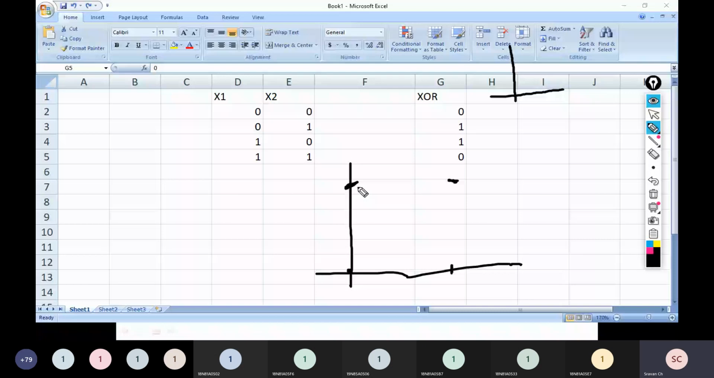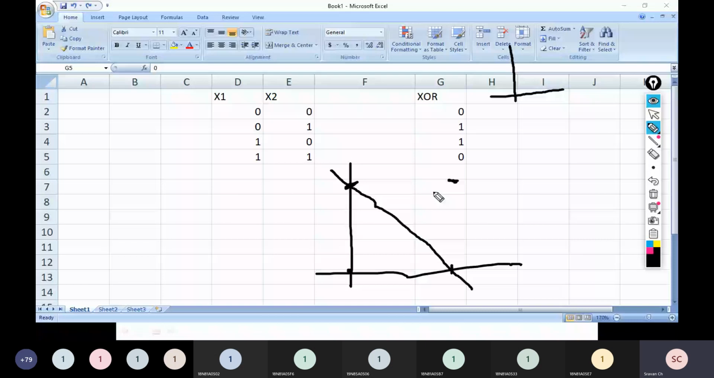But if I draw a line like this, what will happen to my statement? Anything below the line should be 0, anything above the line should be 1. Or anything above the line, output should be 0, anything below the line, output should be 1. Means this line should separate our problem outcomes into two halves. Below the line it is positive, above the line it is negative, below the line it is true, above the line it is false, something like that.